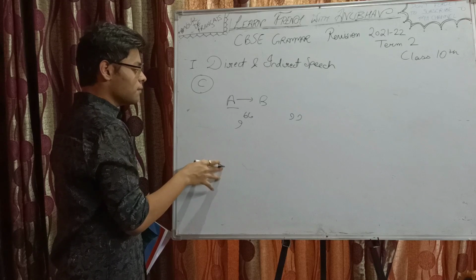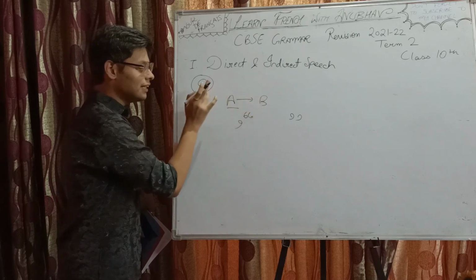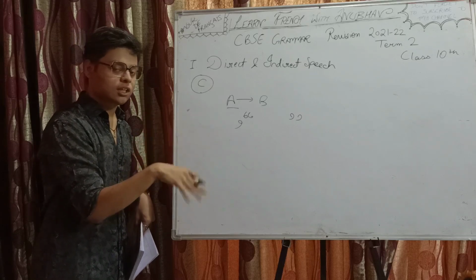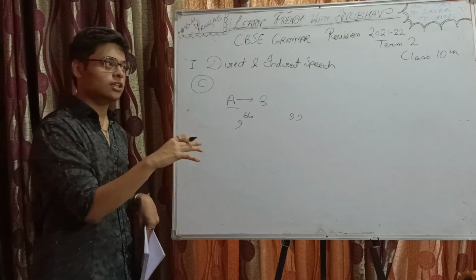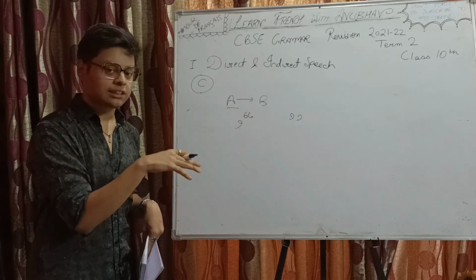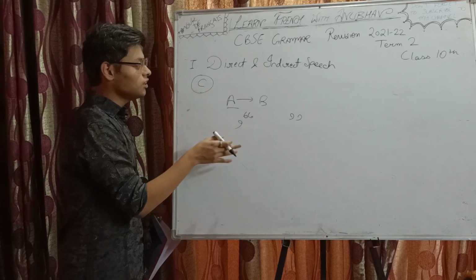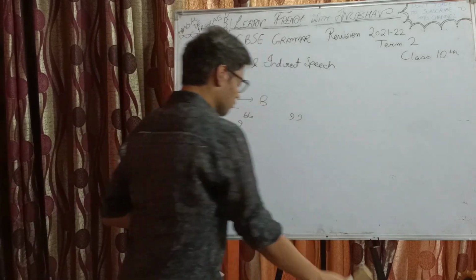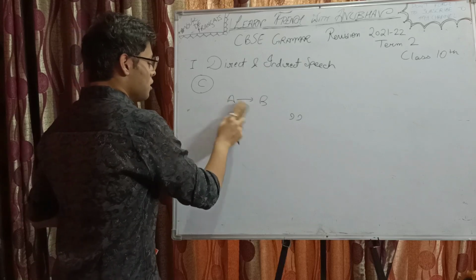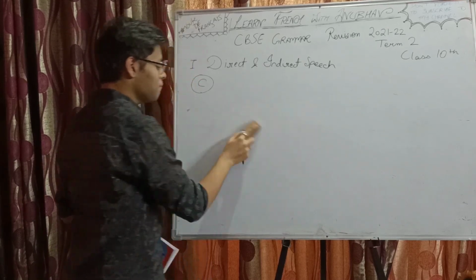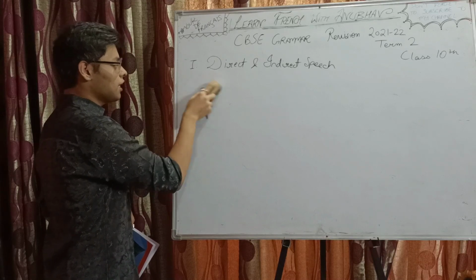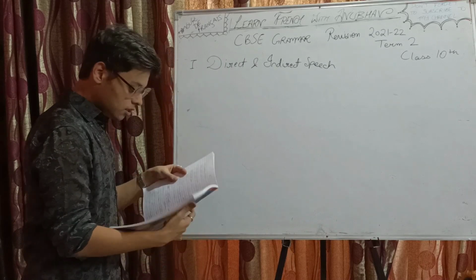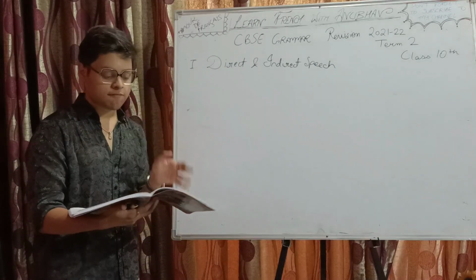In indirect speech, A is telling B what C said using indirect terms. Maybe the subject will change, and if the subject changes, the verb will change. If the subject changes, then the possessive pronoun or the possessive adjective will also change, right? With those changes, if A is speaking to B, then that is indirect speech. Now in our syllabus, most probably there is only the present tense, but different forms, like interrogative, imperative, and then the questions. So we are going to discuss all that in a very brief manner.